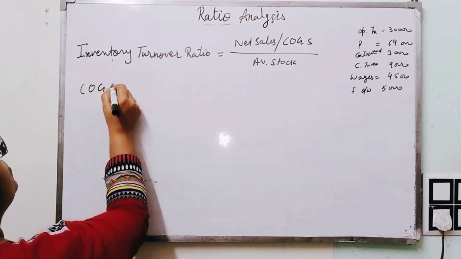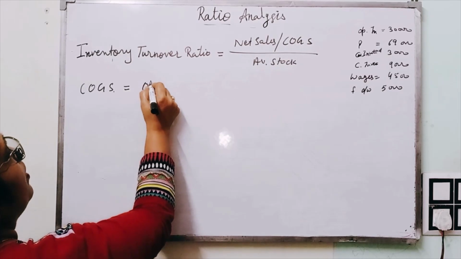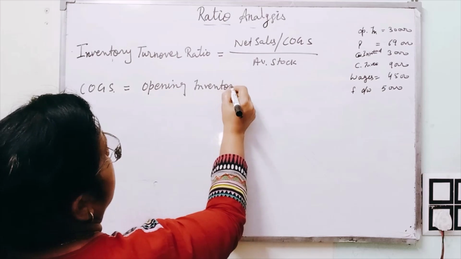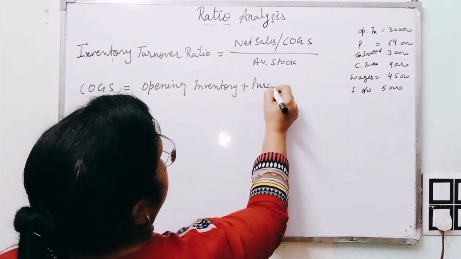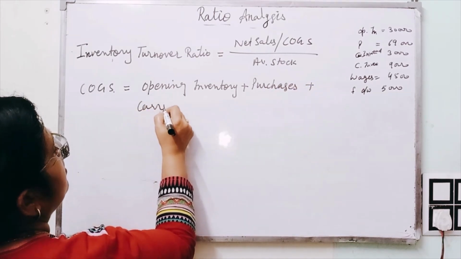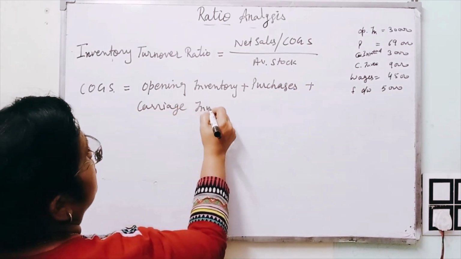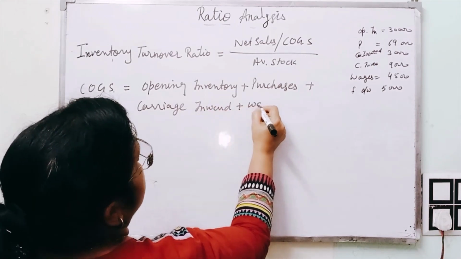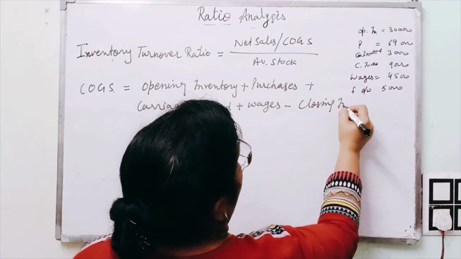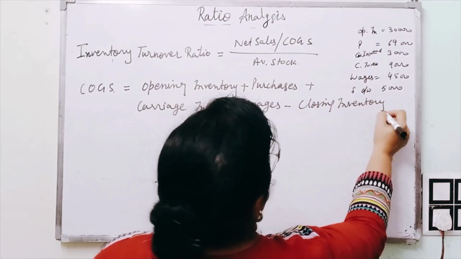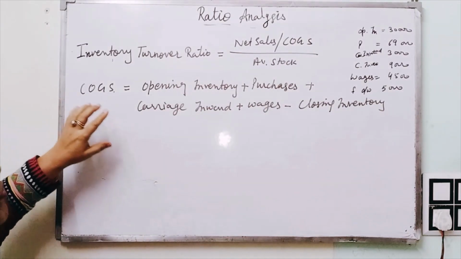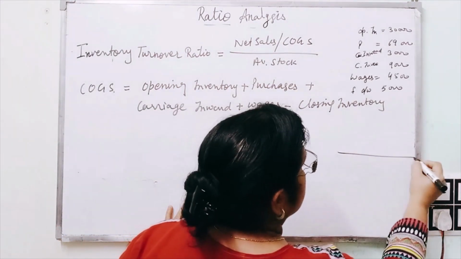Cost of goods sold can be calculated by the formula: opening inventory plus purchases plus carriage inward plus wages minus closing inventory. There is no need to learn this formula. This formula is based on the 11th standard.